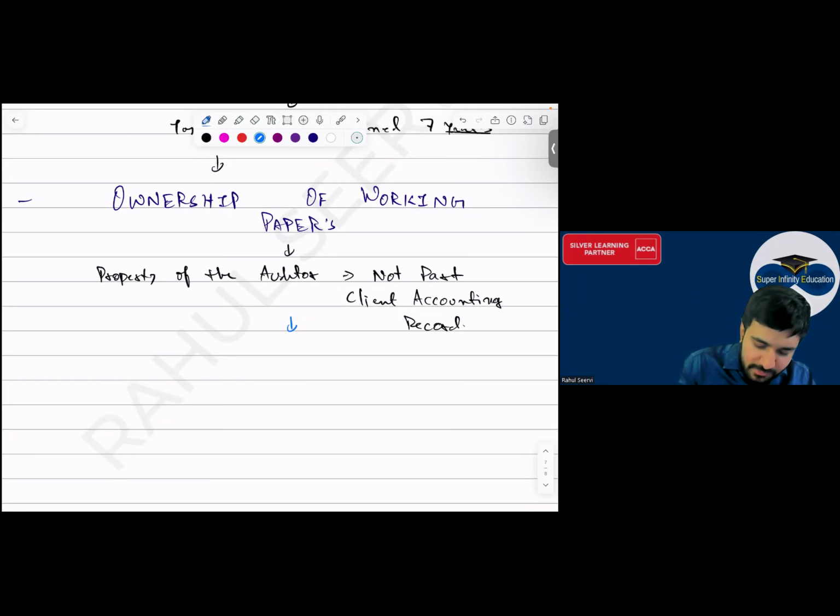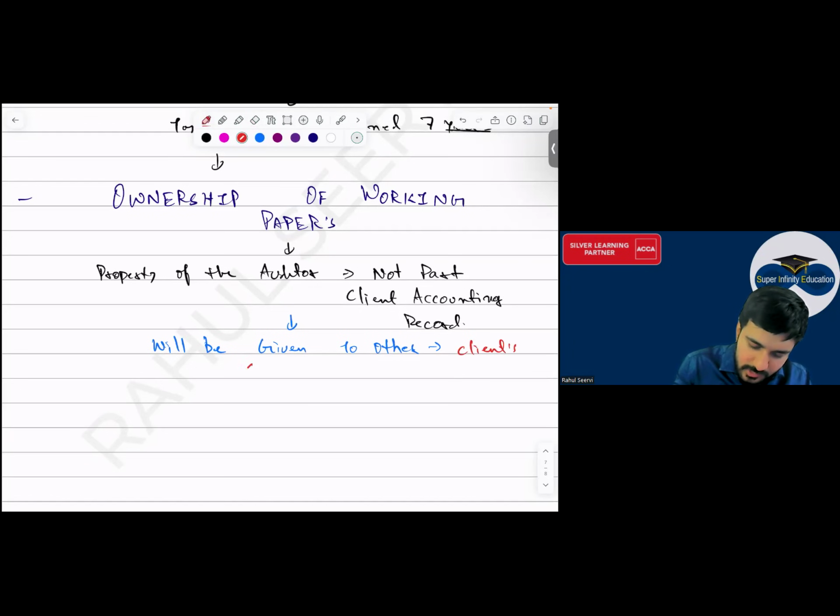No. It will be given to others when? When there is consent. When there is the consent of whom, sir? Client's consent. क्लाइंट का कंसेंट है, क्लाइंट ने बोला कि दे दो, कोई इशू नहीं. Or required by law. If it is required by law, then the auditor has to give it to everyone. The auditor can't say no. Law or regulation, yes, sir.